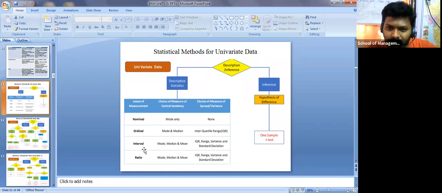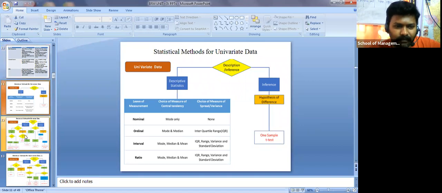Okay. Now suppose you want to do inference with that, suppose you want to find out the difference. Hopefully those who attended my previous session remember, I have already explained that when comparing the population mean with the sample mean, we apply the one sample t-test.